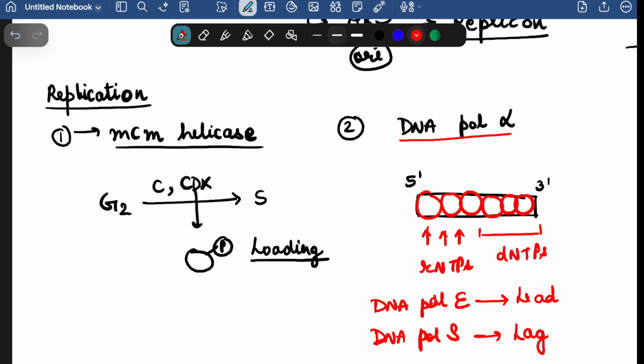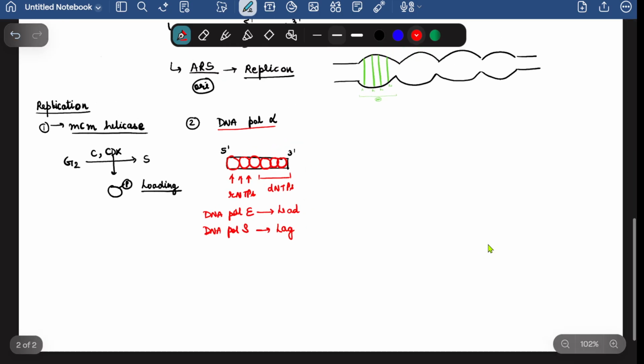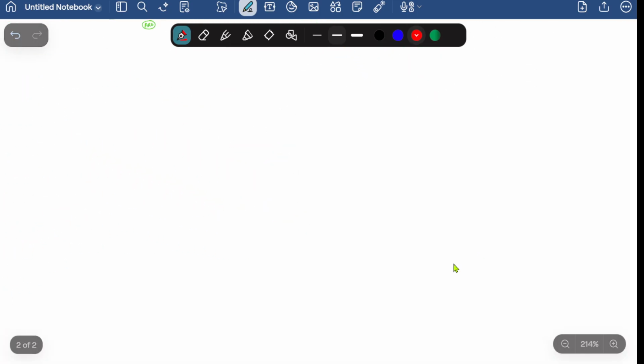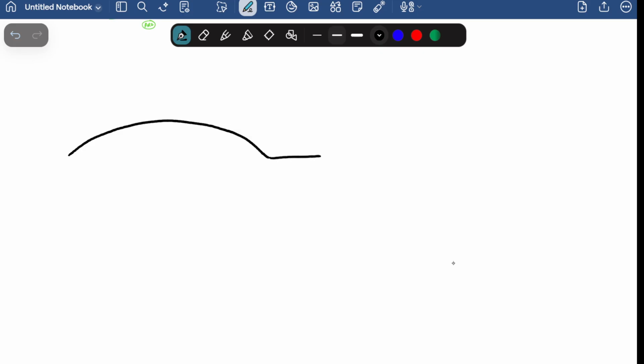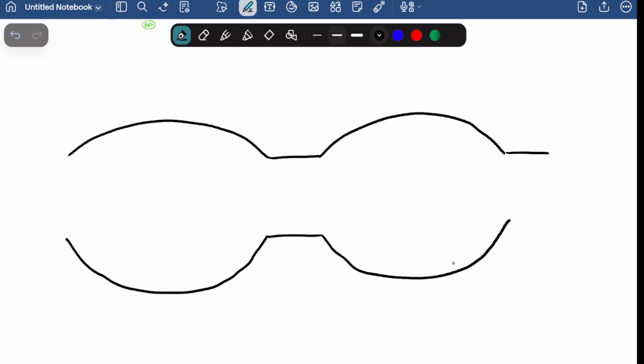Now I was talking about the MCM helicase. So inside one ARS, the MCM helicase will be recruited. So let's move on to here. Let's say that this is my one ARS, this is my another ARS. Similarly, here is my one ARS and here is my another ARS. Now onto this ARS, we know that here is our 5' end and here is our 3' end. Similarly, here is our 3' end and here is our 5' end.